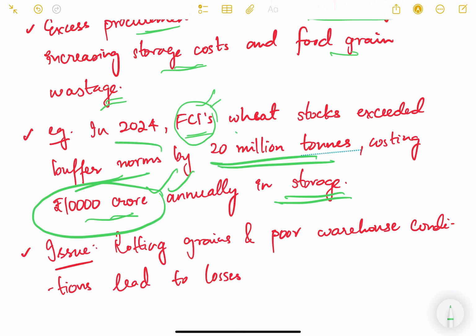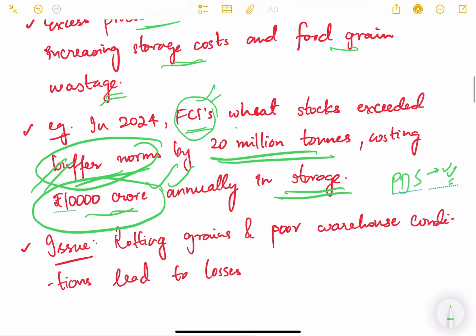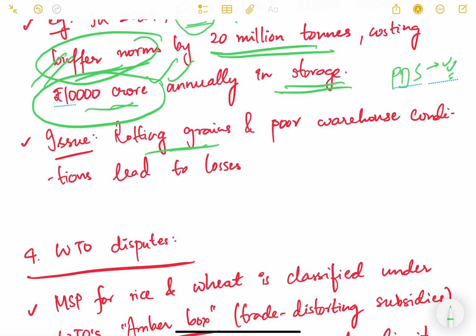Now, what do buffer norms mean? This is a buffer norm which the government keeps for food security for the poor people. Through PDS, ration is distributed to the poor families who have ration cards. So whatever stock the government maintains in its warehouses for that is called buffer stocks. We will discuss buffer stocks in detail when we study PDS and issues related to buffer stocks. Then the issue here is that rotting grains and poor warehouse conditions lead to losses. So obviously a lot of economic losses happen there.